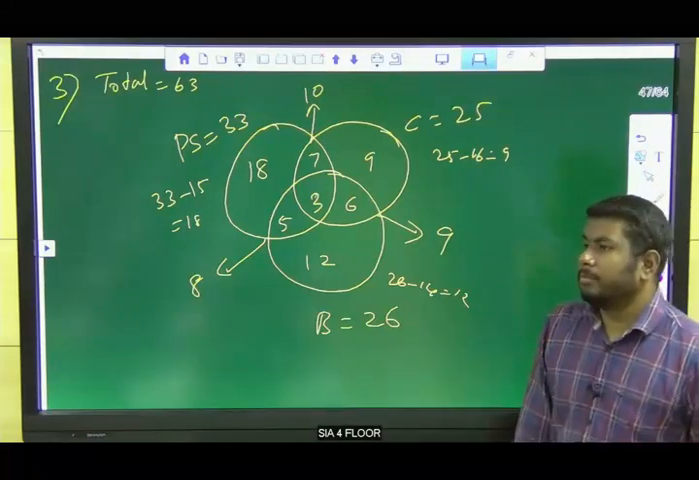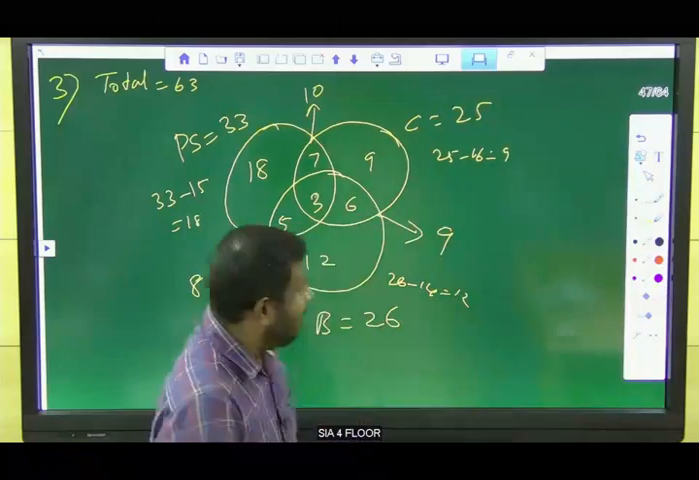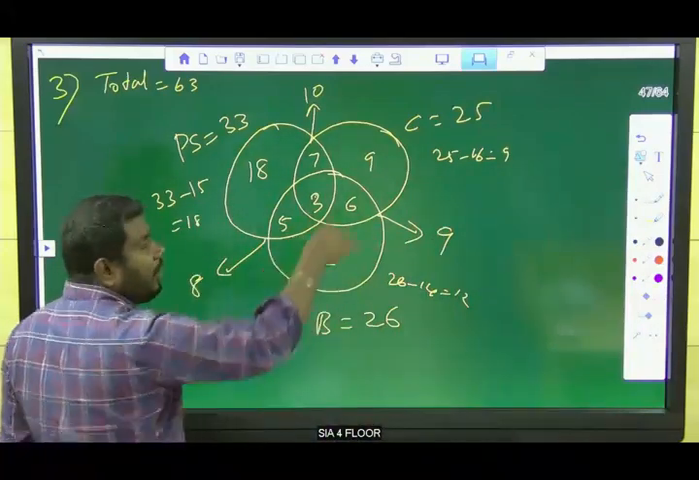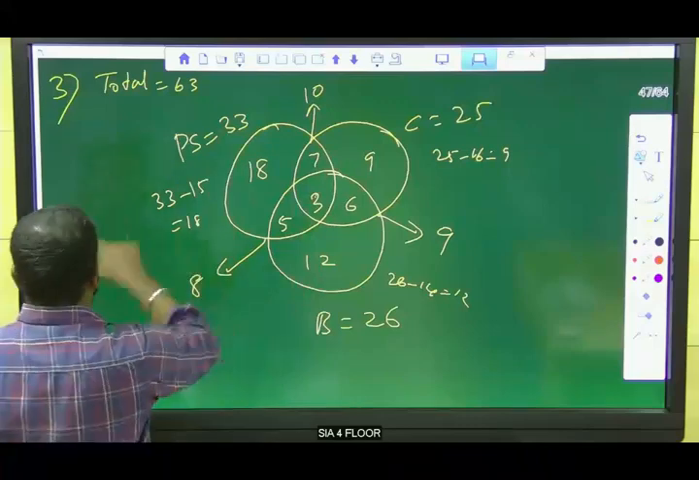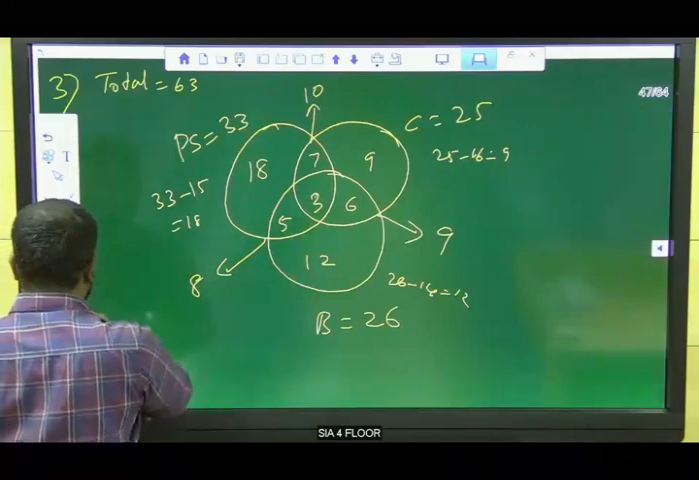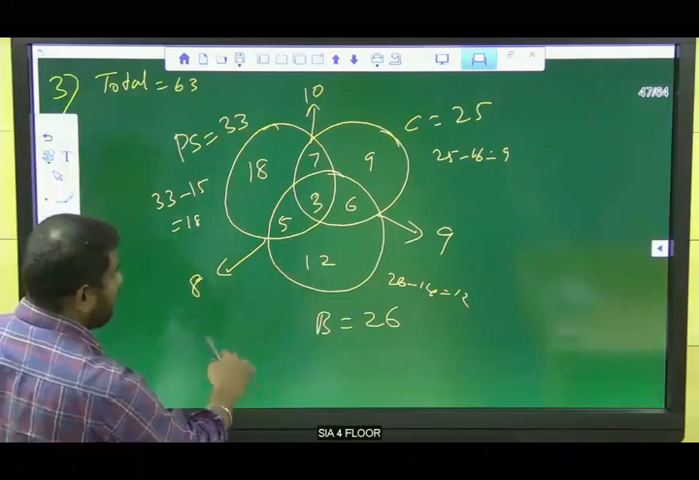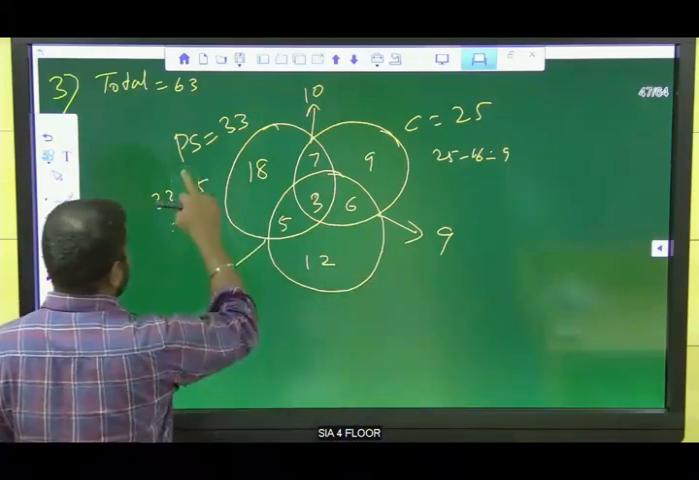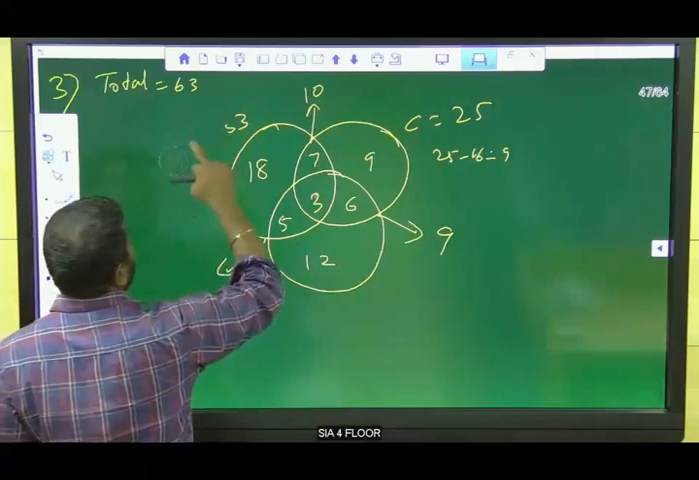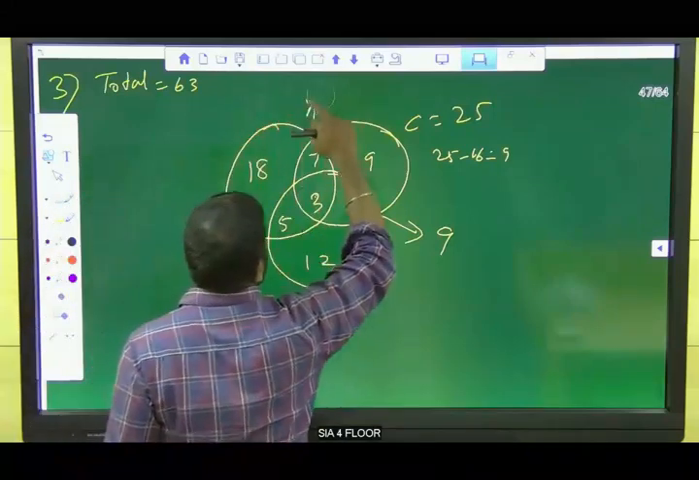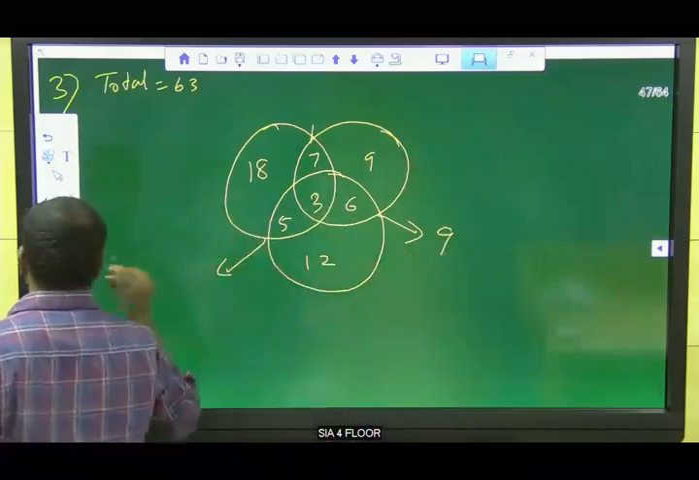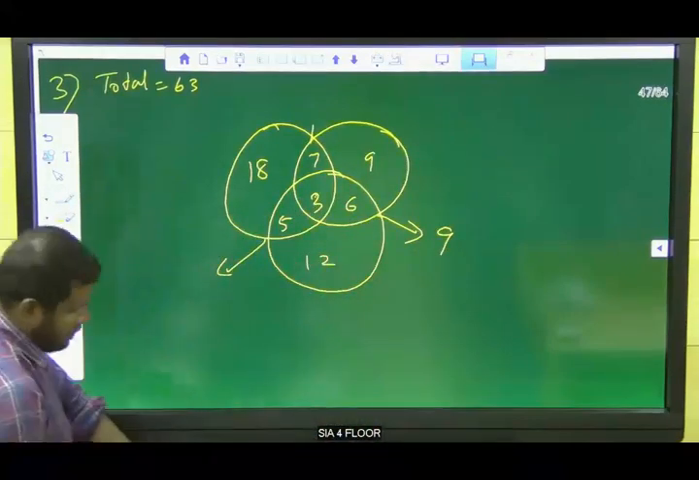Okay. So, listen guys. Now, we have got all the inner values. I already told you, once we got the inner values, we should forget about the outer values. That's it. The main thing is, we need to find the inner values. Once we got all the inner values, just forget about the outer value.